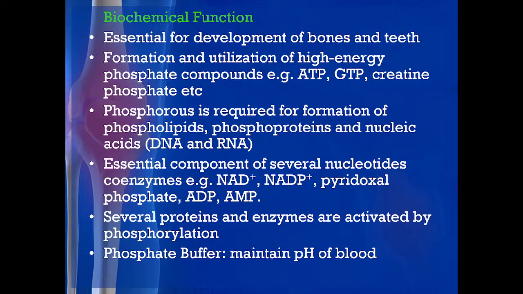First, the base is attached to sugar, and the sugar is attached to the phosphate. These three together are called a nucleotide, and a nucleoside is only base plus sugar. Okay. So phosphate is used in the formation and utilization of high energy phosphate compounds like ATP and CTP, and it is required for the formation of phospholipids, phosphoproteins and nucleic acids, DNA and RNA. It is also an essential component of several nucleotide coenzymes like NAD, NADH, pyridoxal phosphate and ADP. Several proteins and enzymes are activated by phosphorylation, and the phosphate buffer maintains the pH of the blood. Okay. So we will stop here today, and in the next class we will see more regarding phosphate.